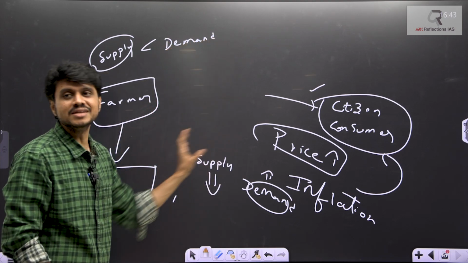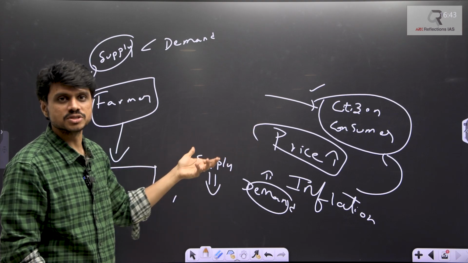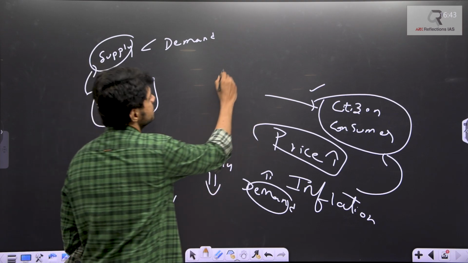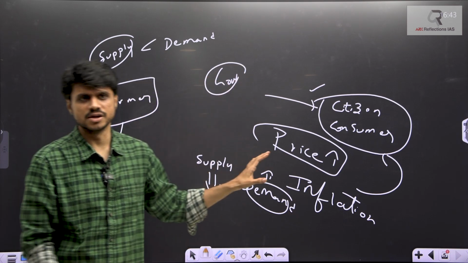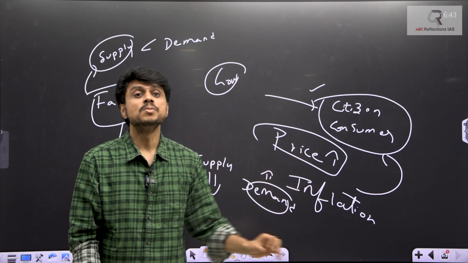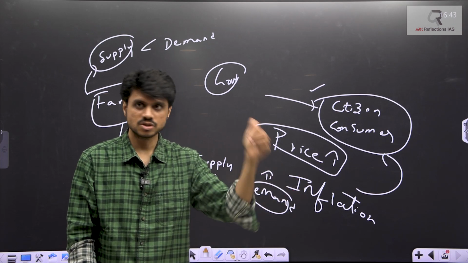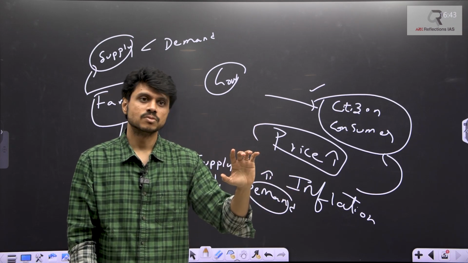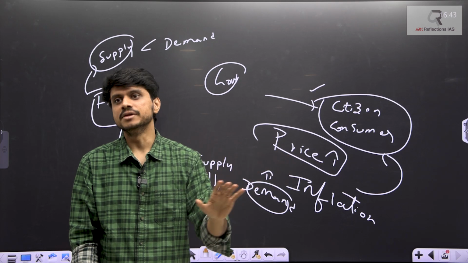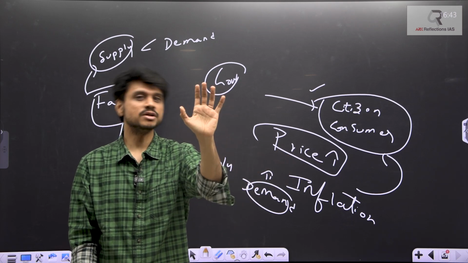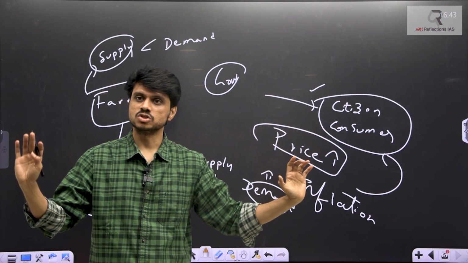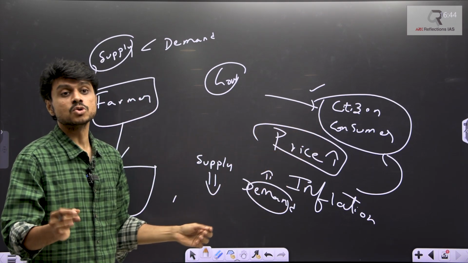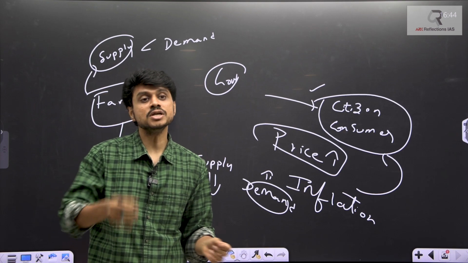Now, in order to meet this conflicting situation, the government will come in between. The government says, no matter what the market scenario is, we will give you a minimum support price. Minimum. You will not feel pain. This much amount will definitely be given to you. You will not face any kind of market-related distortion. So then the farmer will go for the sowing.